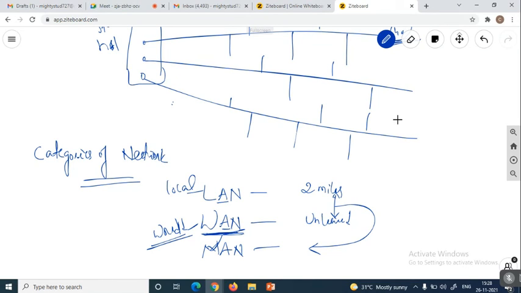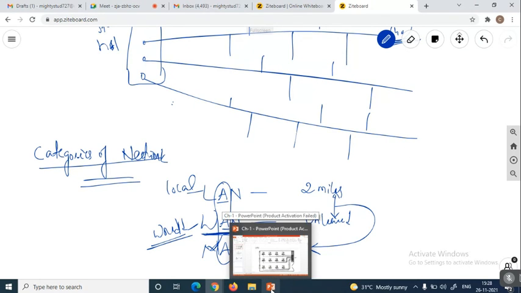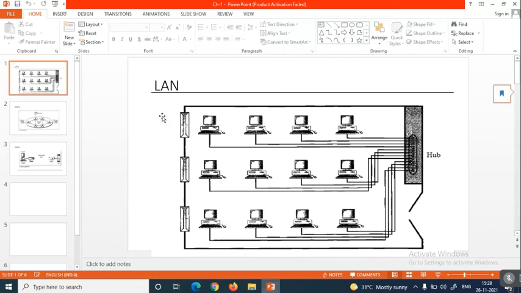So with the help of these topologies, how can we extend the data communication from a host to a number of devices? Up to which extent or distance we can use this network mechanism can be defined as the categories of network. So based on the restricted length or restricted area, we have three categories of network, that is LAN, WAN, and MAN. Now I will show how these LAN, WAN, and MAN are connected.